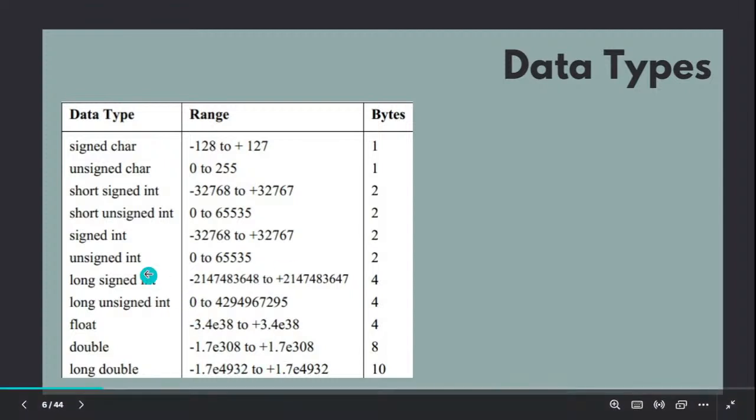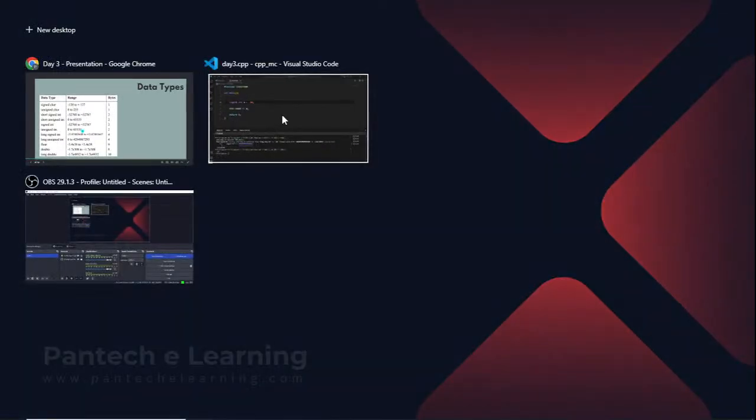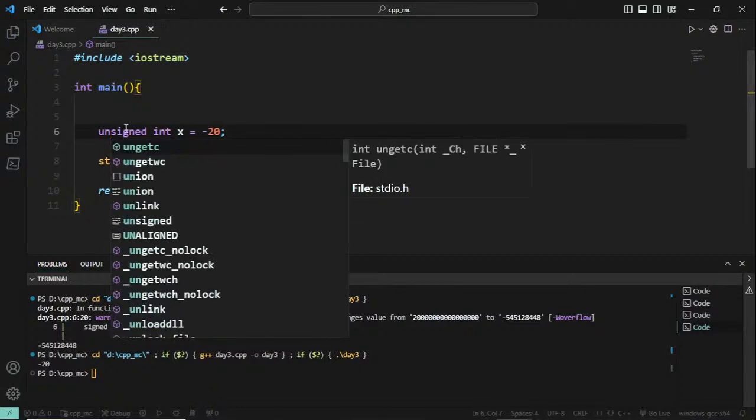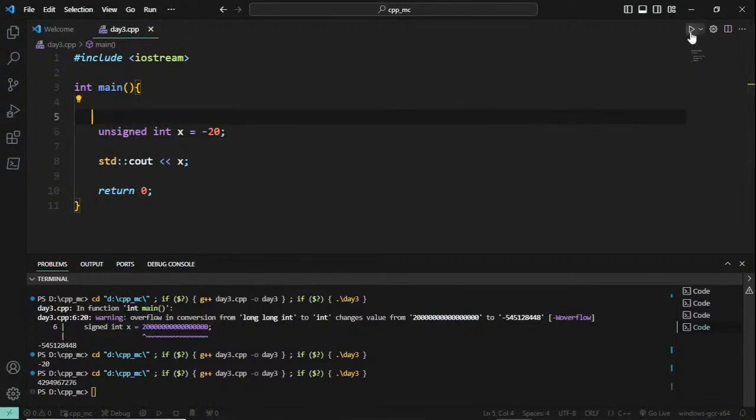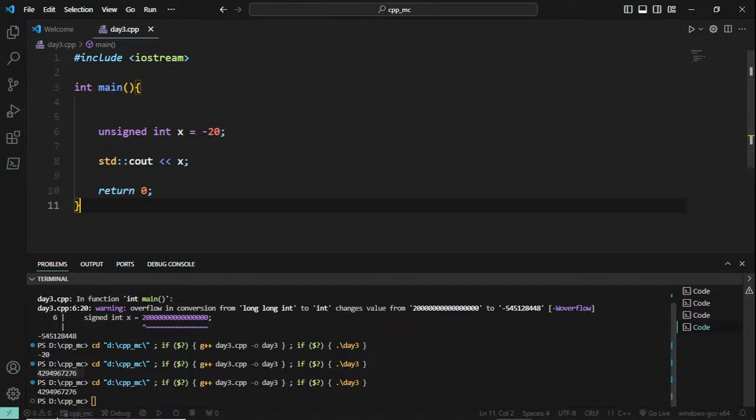When you go for unsigned integer, only positives can be stored. You can declare it as unsigned integer. I'll try to run this. See here, the value of my x is actually minus 20, but when I try to view it, it is printing some number. Can you see it? It is printing some lakhs or crores. If I run again, I get some number. The reason is that it is an unsigned int. If you try to store a negative number, it will just return a garbage value. A garbage value means some wrong information.